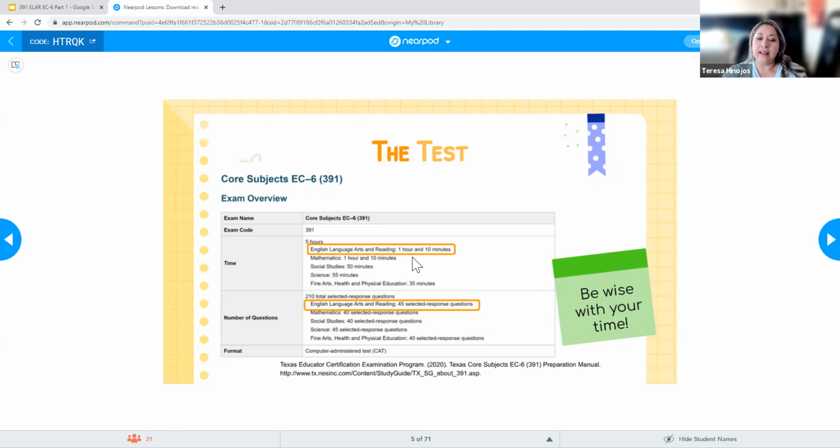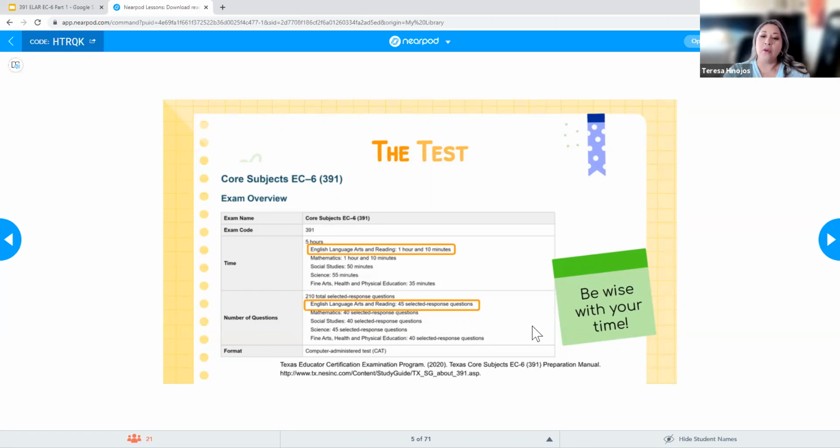With the English part, you have 1 hour and 10 minutes to take that exam, and there are 45 questions, which may seem like enough time, but it's really like 2 to 3 minutes per question if you divide the time. It's not a lot of time. With the EC-6 exam, there are quite a few questions and not a lot of time. Let's say you look at the social studies, for example: you have 50 minutes to answer 40 questions. That's like a minute a question. It's not a lot of time.